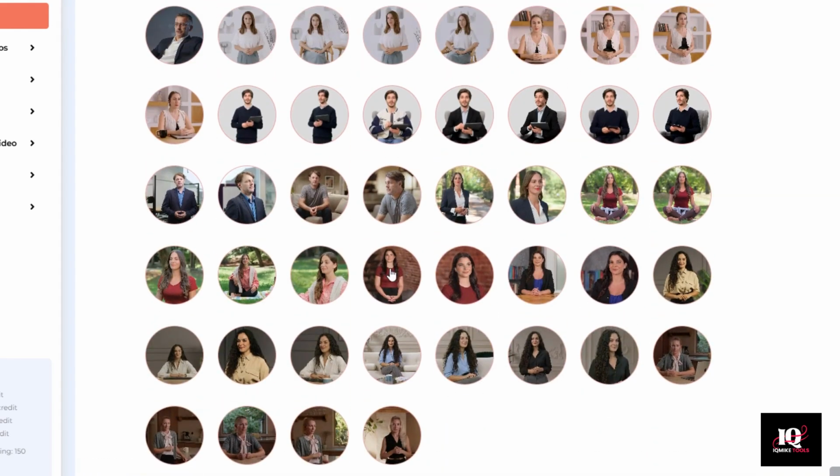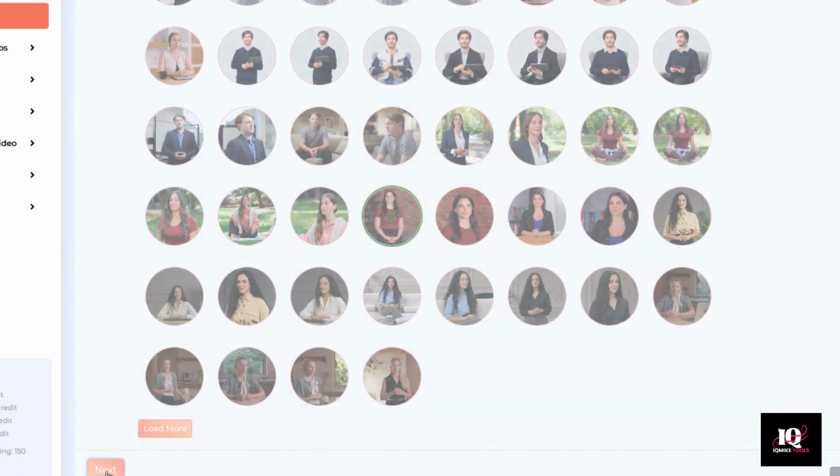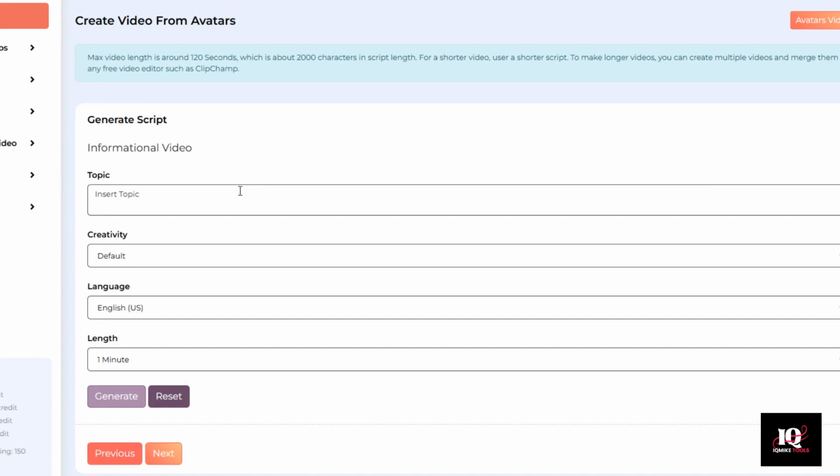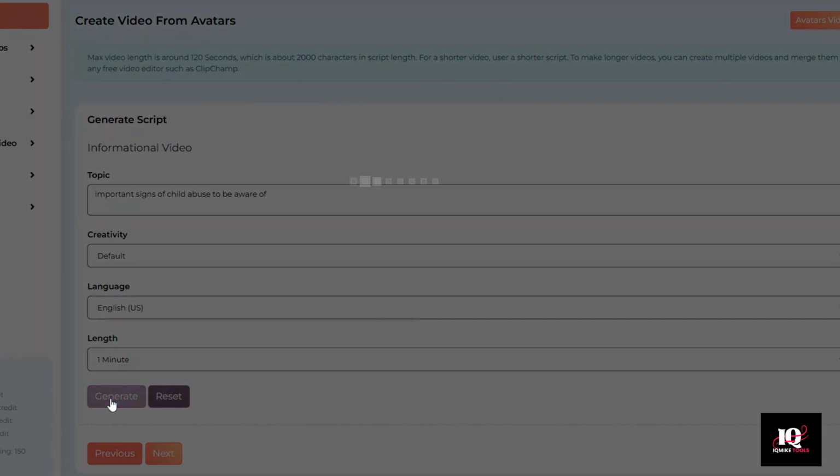And I like this avatar right here in front of the brick wall. I think she has that sort of friendly yet serious look. So we're going to select her, and I'm going to choose informational video. And for the topic, let's say important signs of child abuse to be aware of. I am absolutely not making light of this in any way. I'm only using it as an example because it truly is such an important topic. So I'm going to go ahead and just click generate.